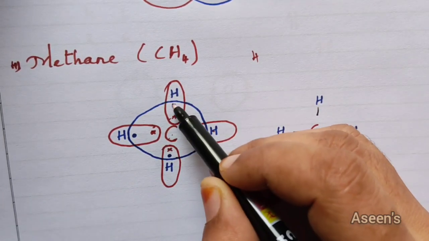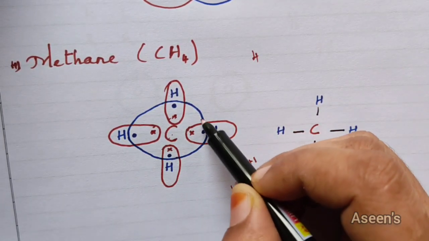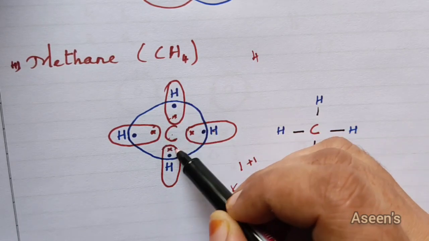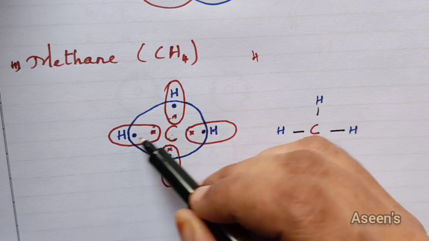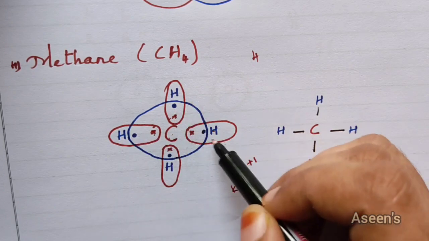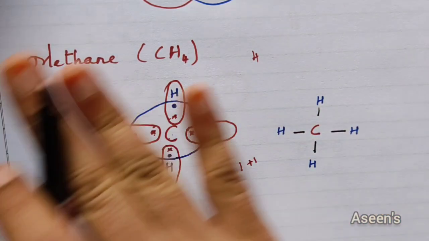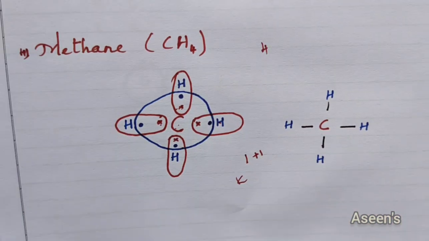So together if you see, this blue color boundary is for carbon. Carbon has its own 4 along with the 4 from the hydrogens, whereas each hydrogen has got electrons from carbon as well, and that is how they have completed their octet structure.